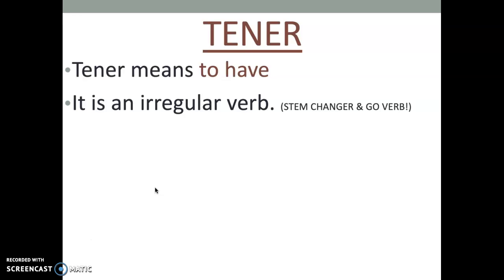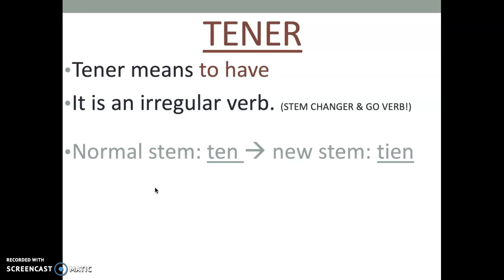I did tener last because I wanted you guys to see an example of just a go verb and just a stem changing verb before we get to tener, which has both items. So let's go ahead and look at our stem. So normally to get our stem, we remove our ending or the last two letters, ER, and whatever we're left over with is called our stem.